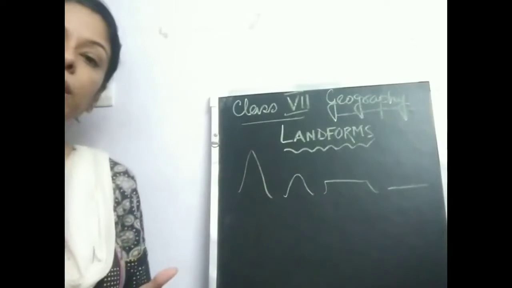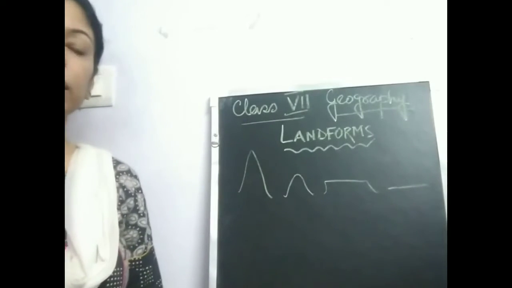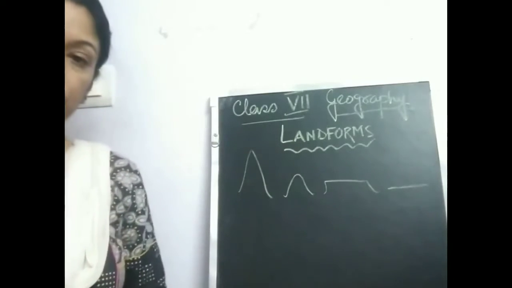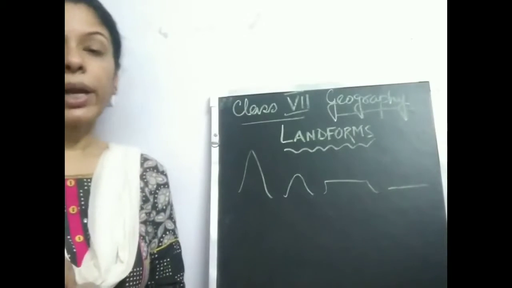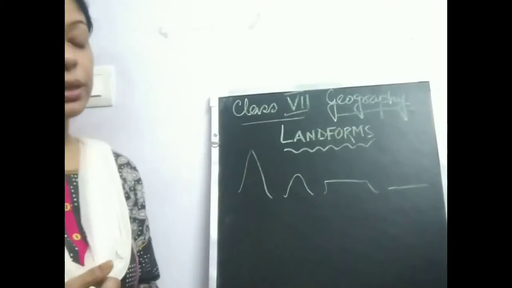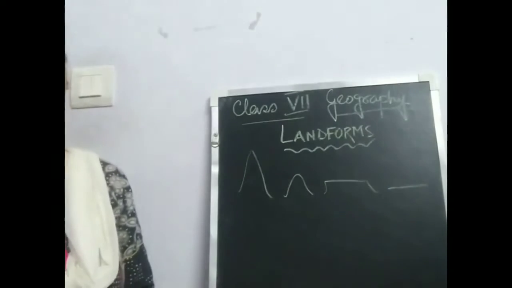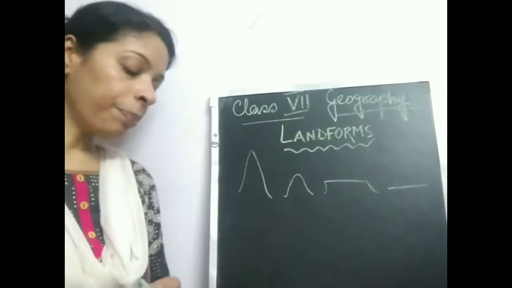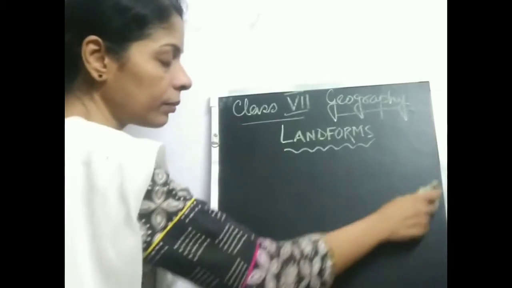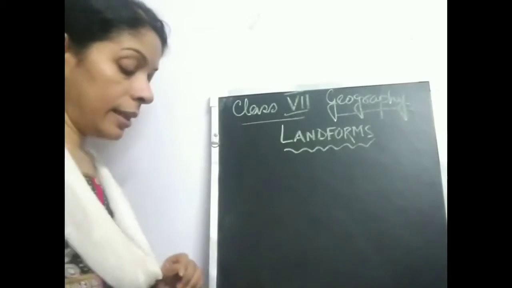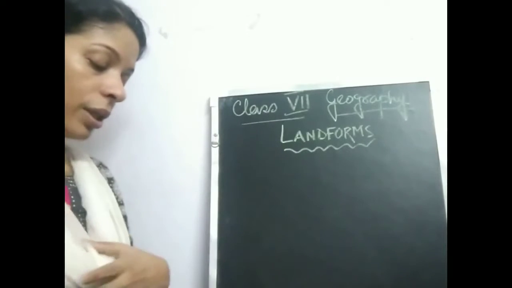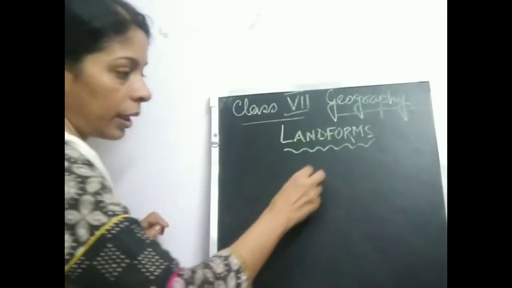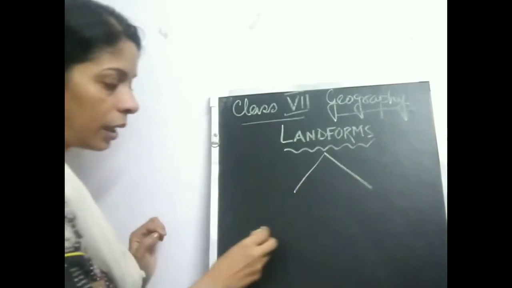Now, how do these landforms develop? The landforms develop due to natural reasons. Means there are natural agents which are causing the formation of lands, or they are shaping and reshaping the different types of land that we see. If we want to find out how it is happening, then we know that these agents are there in nature itself, shaping and reshaping the landforms, and they can be divided into two groups.